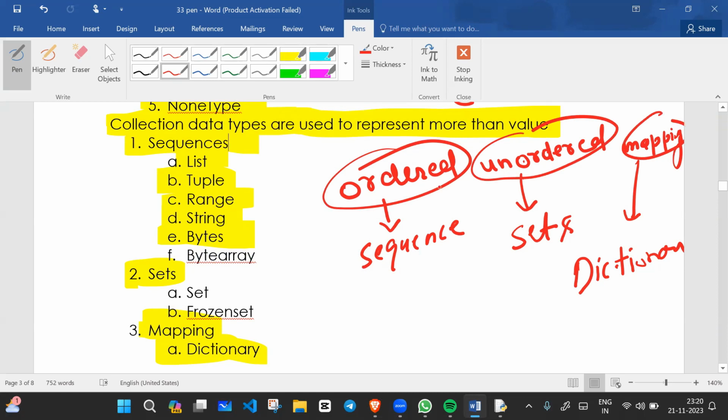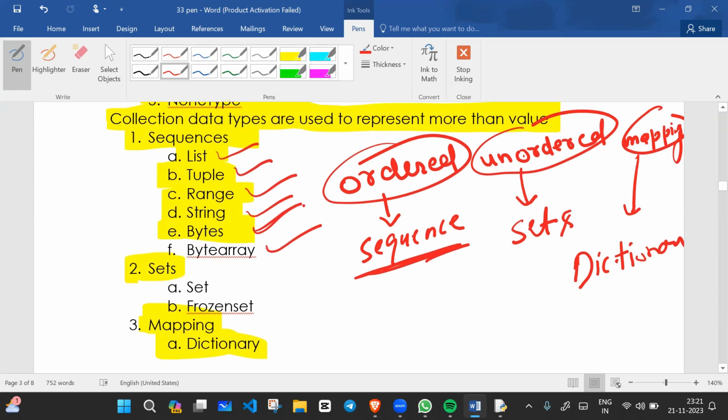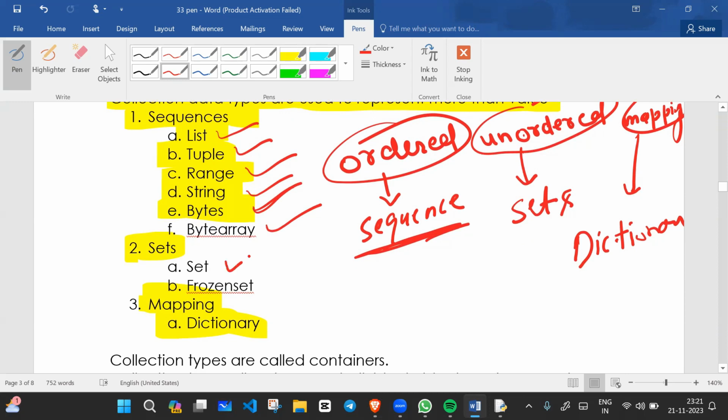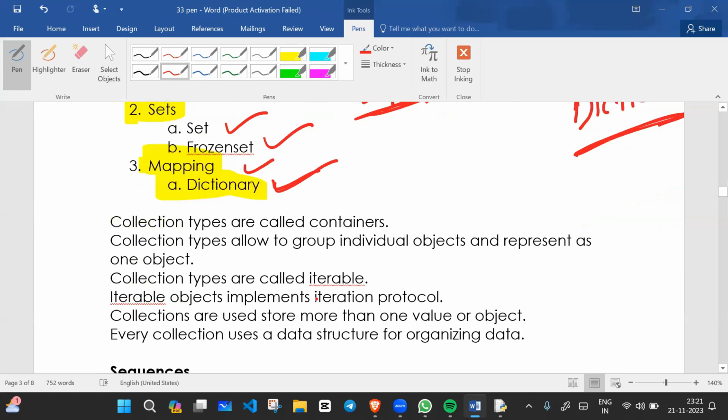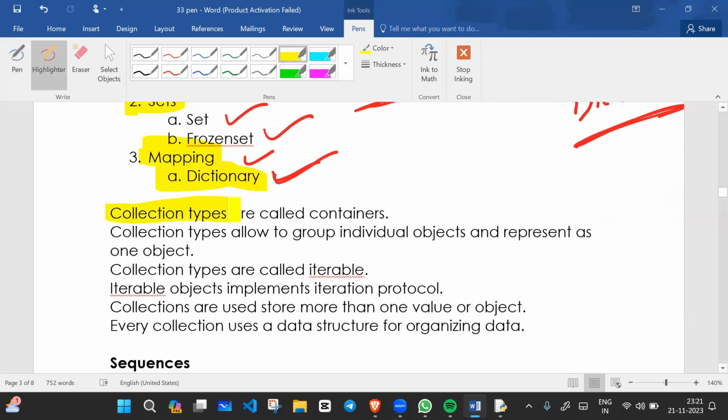Here, order means sequence matters. Sequence data types are list, tuple, range, string, bytes and byte array. Unordered means set. We have set and frozen set. Mapping is nothing but dictionary. We have the dictionary data type. All right, collection types are called containers.